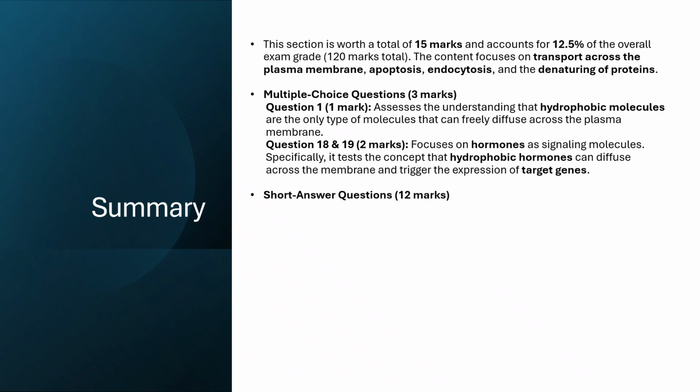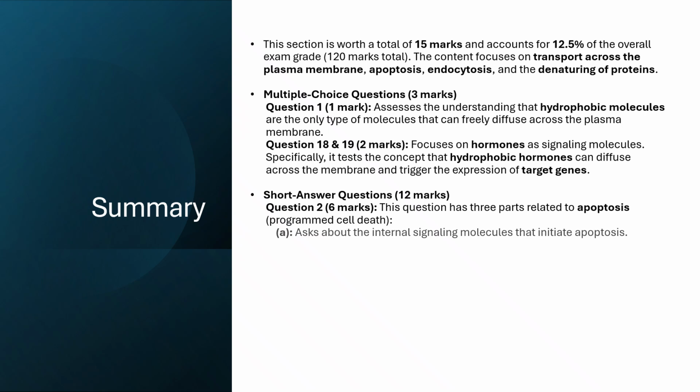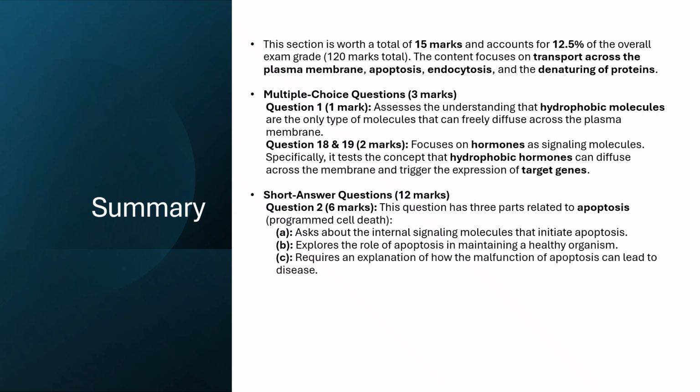Short answer questions, 12 marks. Question 2, 6 marks. This question has 3 parts related to apoptosis, programmed cell death. A asks about the internal signaling molecules that initiate apoptosis. B explores the role of apoptosis in maintaining a healthy organism. C requires an explanation of how the malfunction of apoptosis can lead to disease.